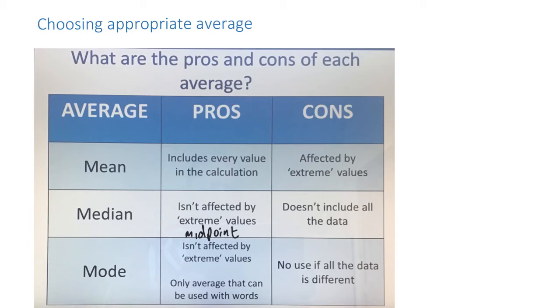But again, if the data isn't different, so if all the data is the same, so there's 4 or 5 different items that you're looking at and they occur at the same frequency, then the mode doesn't really make sense. But it's good in the fact that if you don't have anything numerical, then you can use that.